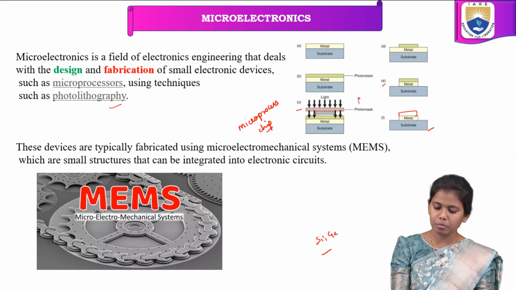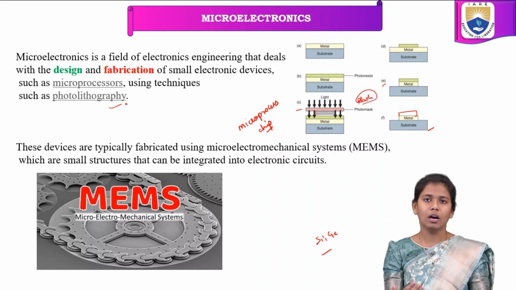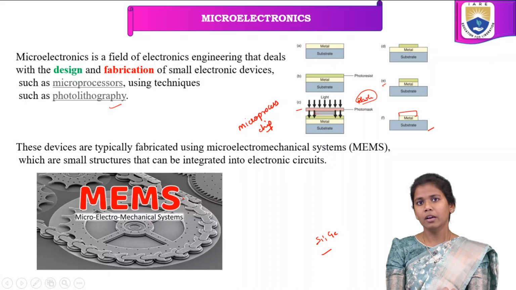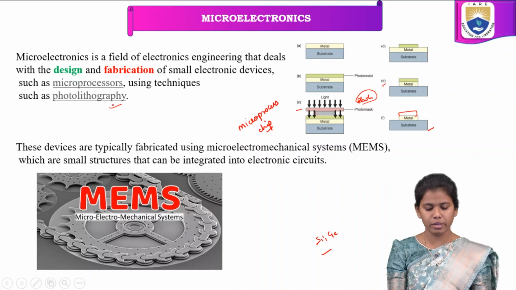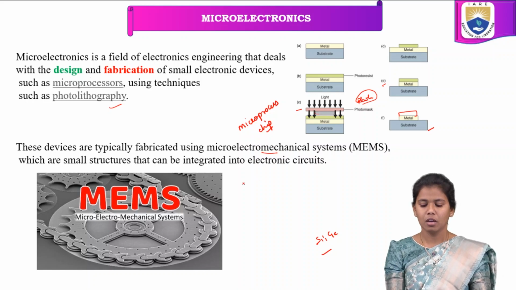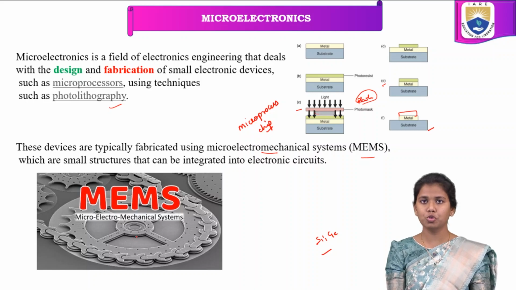So here this is nothing but the photolithography. Not only photolithography, it will undergo many things, but here we have highlighted a technique called photolithography. And also we can say that these devices are typically fabricated, or designed, using micro electromechanical systems, in short form MEMS. So the fabrication of particular devices can also be done using MEMS.